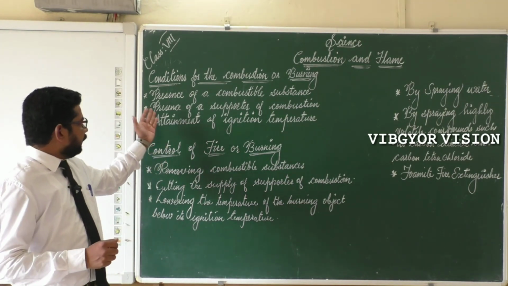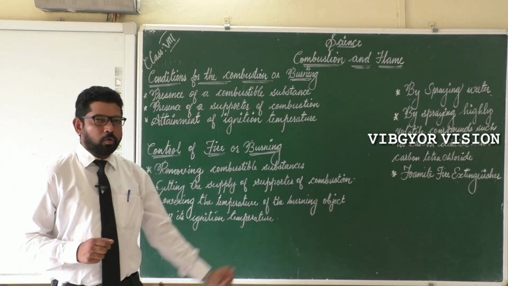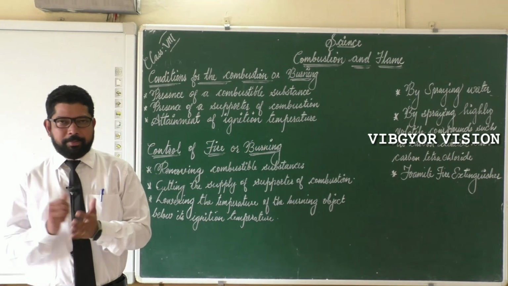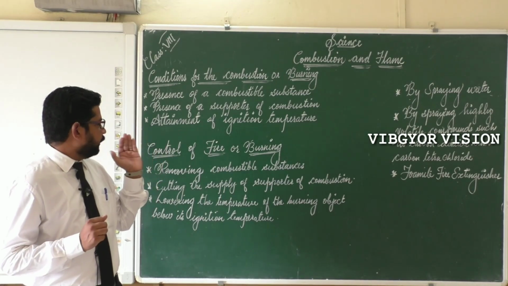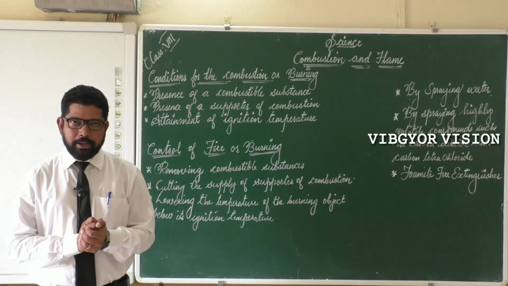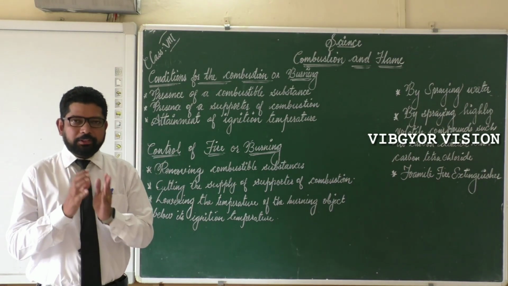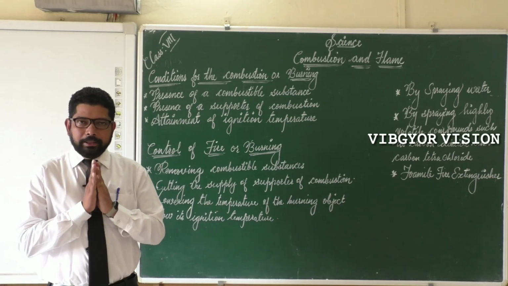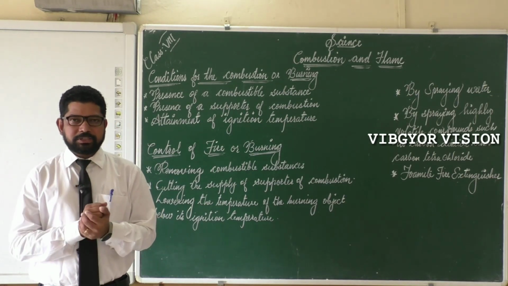Next one, the presence of supporter of combustion. There should be a supporter of combustion. That means there must be oxygen or air to continue the combustion or burning. So without oxygen or air, no substance can burn or nothing can undergo combustion.